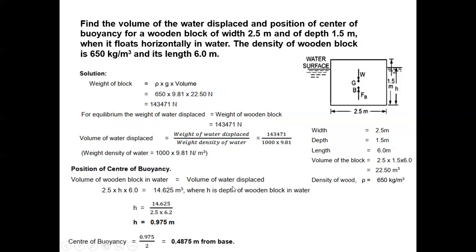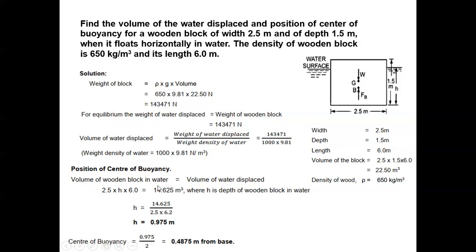Now, the volume of water displaced will be equal to the volume of the wooden block inside the water. How much amount of the wooden block is inside the water? That much volume of water will be displaced.